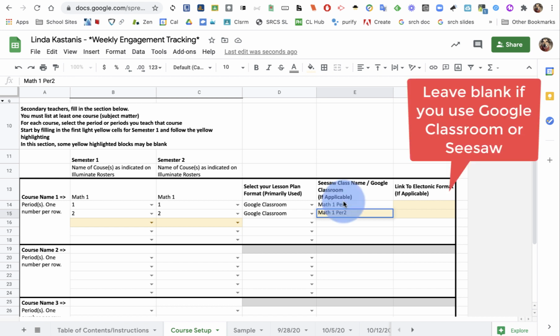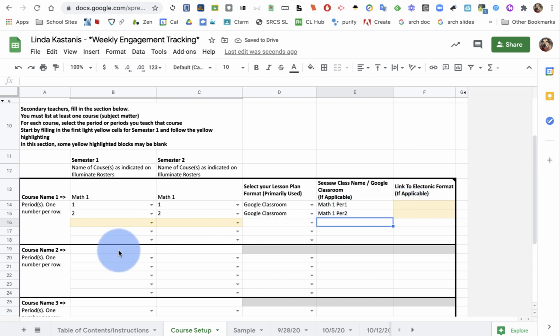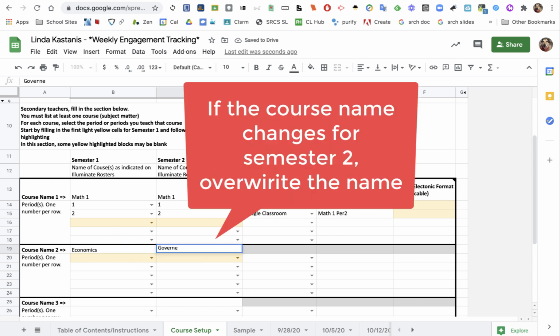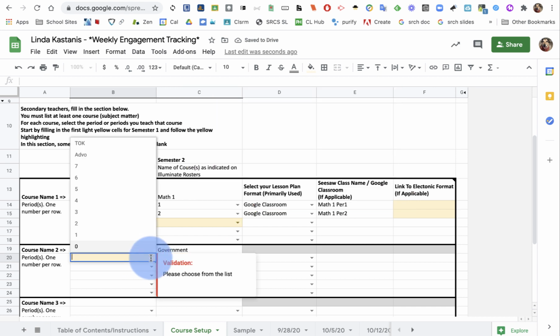Now, I don't need to do the electronic format if my work is in Google Classroom. If I also teach a second course, let's say I teach economics the first semester. The second semester, though, I don't teach econ, I teach government. So I'm just going to change the name there. Now I want the name to be the same as it is in Elluminate, so I'm going to double check my names in Elluminate if I'm not sure what they are.